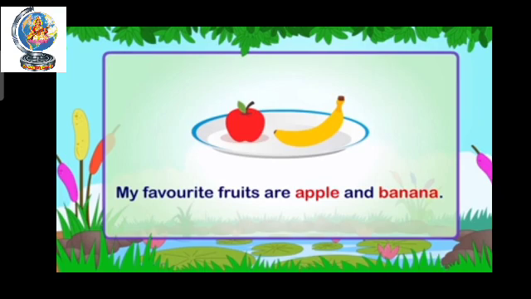My favorite fruits are apple and banana. Now here we are talking about two fruits, apple and banana. So we joined them with the conjunction and. See, we already learnt about conjunctions. So we put the conjunction and between the two fruit names. And you can see the first letter of My, M, is capital. And at the end of the sentence, a full stop. A full stop is required to show this sentence is complete. Okay.